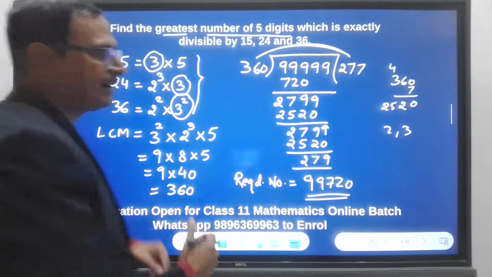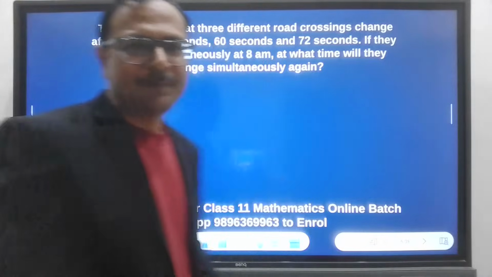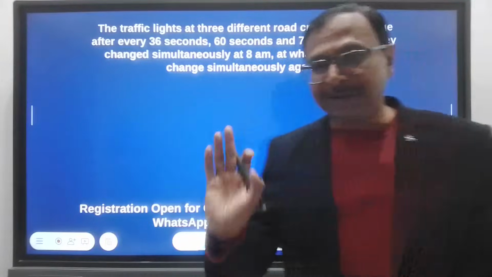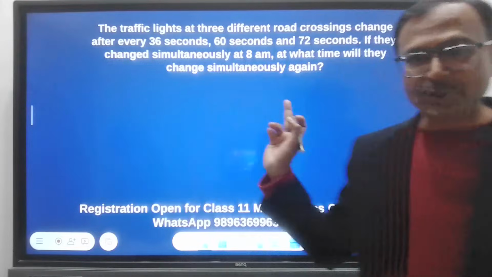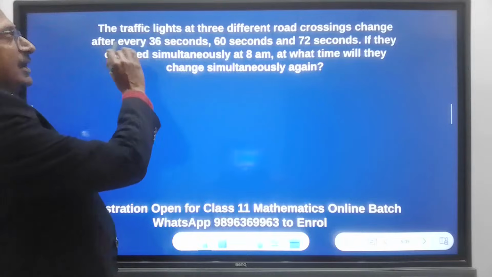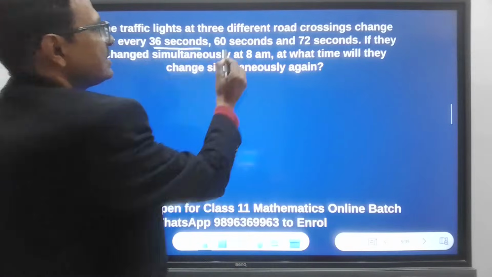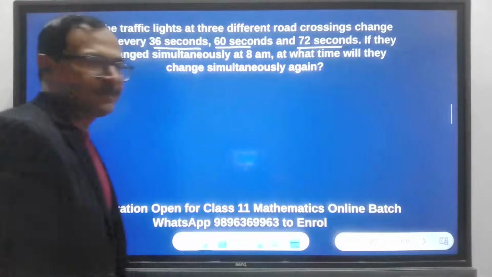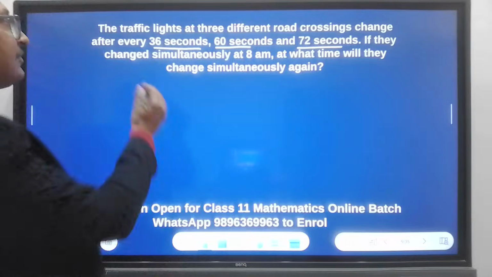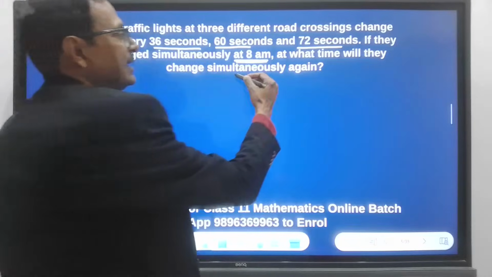Right? So here we are, a very important part of the class 10th syllabus. Okay, look at this application based question, and this you can't escape. Again, 3 mark question, and everybody please solve it yourself. I think you must be thorough with this question by now. The traffic lights at 3 different road crossings change after every 36 seconds, 60 seconds, and 72 seconds. So the lights are changing after 36, 60, and 72 seconds. If they changed simultaneously at 8 a.m., at what time will they change simultaneously again?